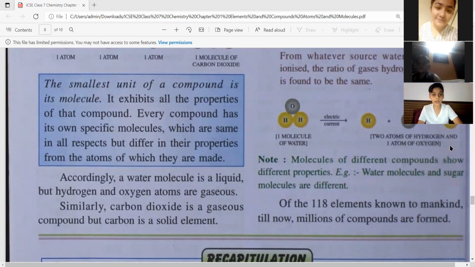Every compound has its own specific molecules, which are same in all respects, but differ in their properties from the atoms of which they are made. So this is just for your information. Smallest unit of a compound is molecule. It exhibits all the properties of that compound. What do you mean by that?